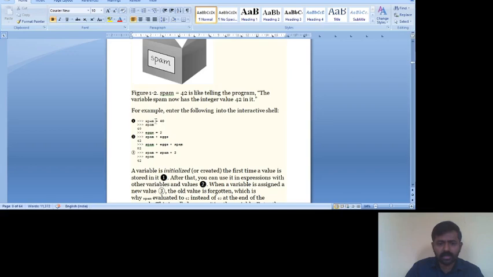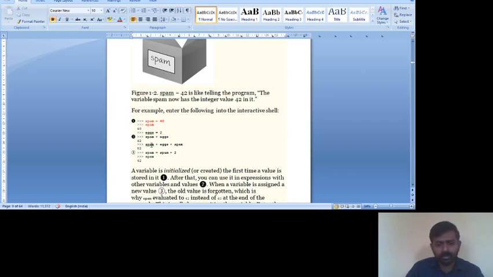You can see in the first example, spam is equal to 40. Whenever we type spam there, we are going to get 40 as the output. In the next example, x is assigned with 2. So the value of x is 2. In the next example, he will add spam and x. That becomes 42.